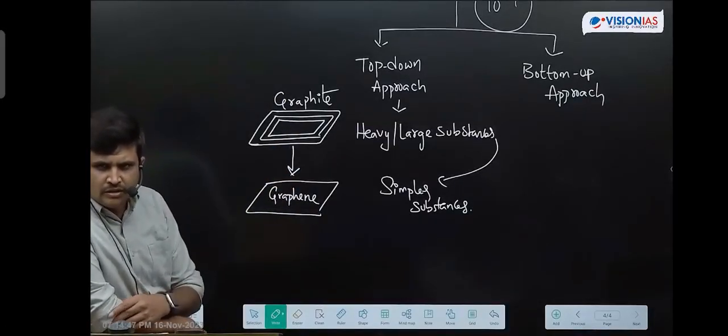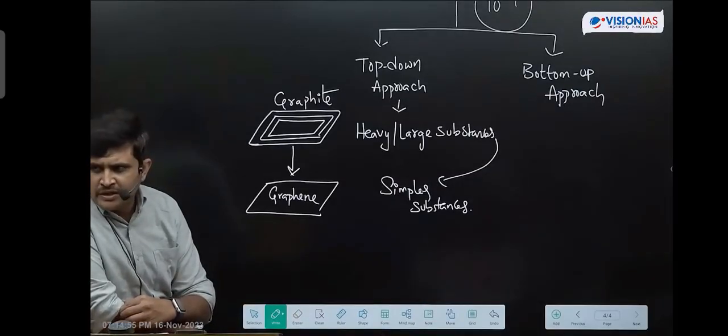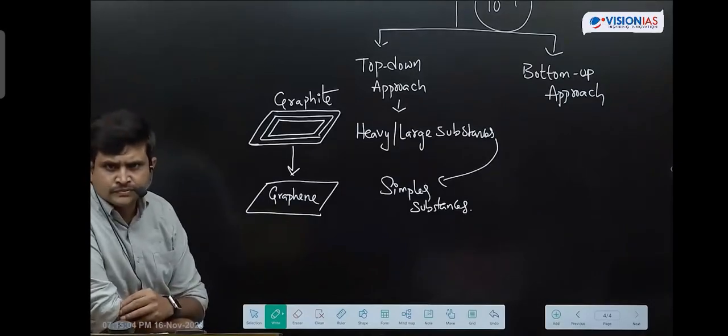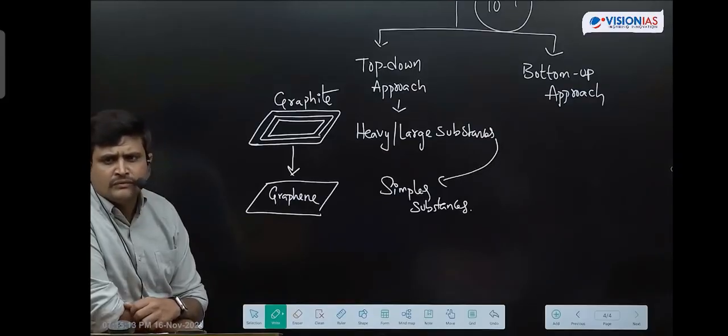Got clarity, students? Okay, now we are using this graphene in many sectors. Everywhere we are using this graphene, students. Touch screens, edge mobiles, lighting technologies, display technologies. So it has a wide range of applications, graphene. It is one of the hardest materials on earth. It is extracted from graphite.